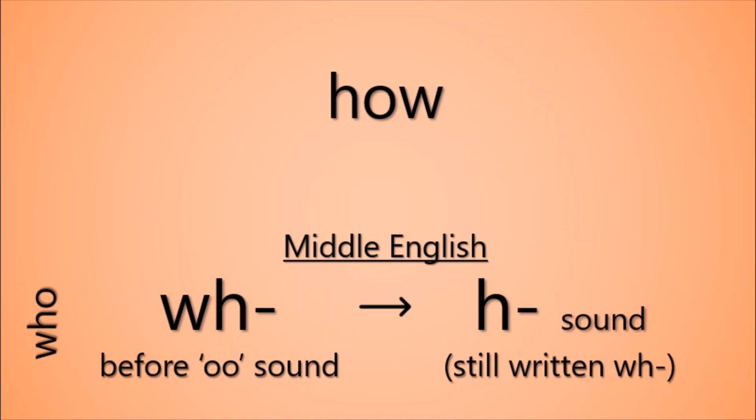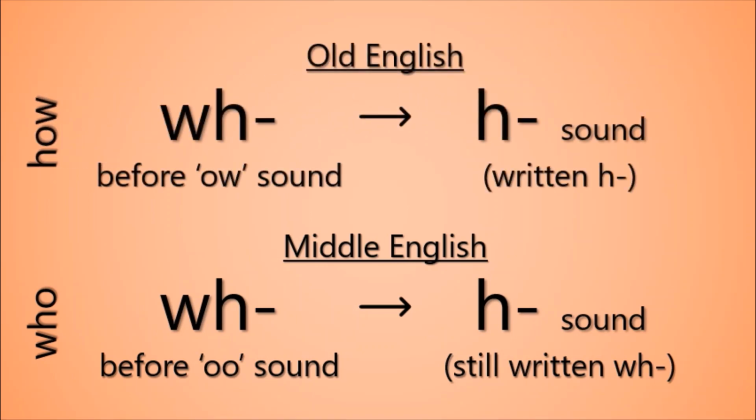As we learnt, in Middle English there was a sound change where wh became h before the vowel sound in who. Well, how has a different vowel sound, ow, and wh before that sound underwent the same change, wh to h, even earlier in Old English.